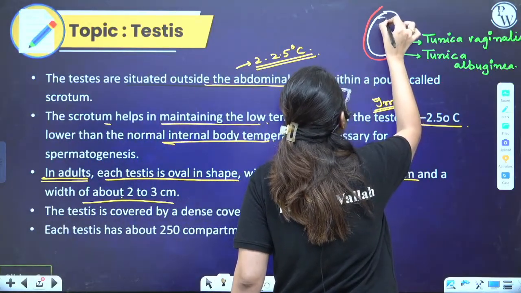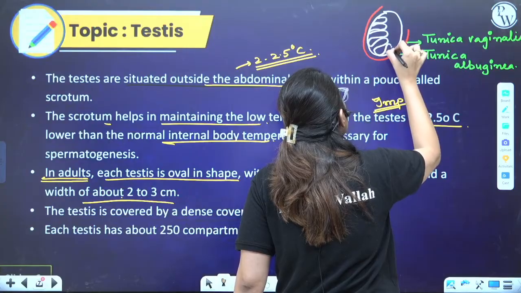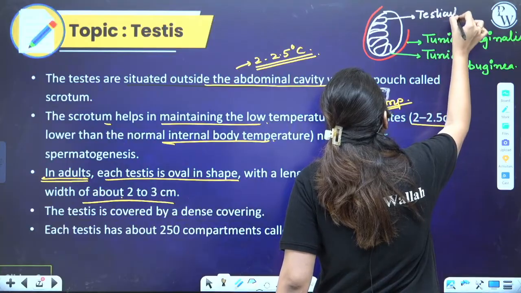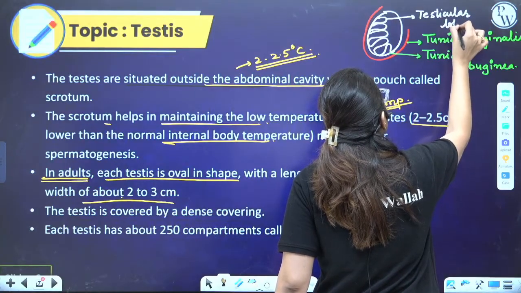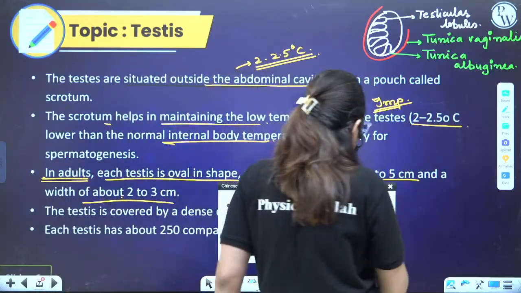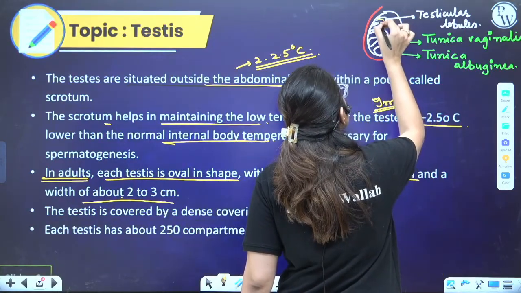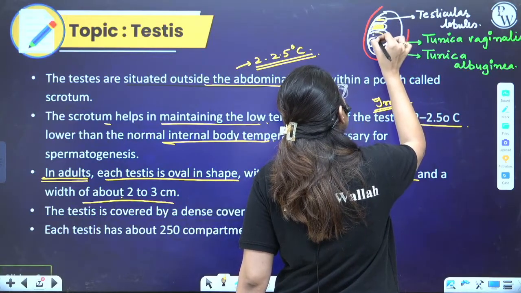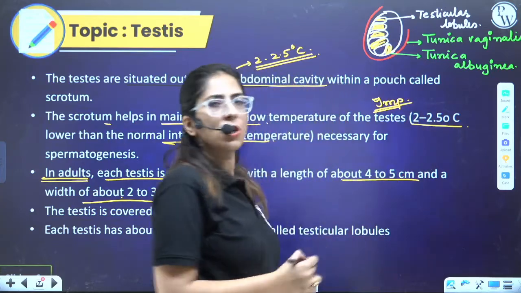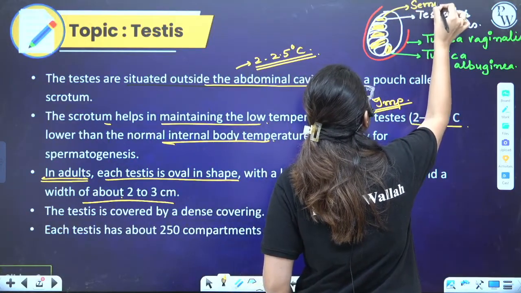So here the internal layer forms some pouches, right? Which are termed as testicular lobules. These are the testicular lobules. Testicular lobules, very important part. Now in testicular lobules, I'll show you, we'll take this color. Here you will see the seminiferous tubules are present. Some tubules, means some tube-like structure is present, which is termed as seminiferous tubules. So I'm labeling this here. These are the seminiferous tubules.